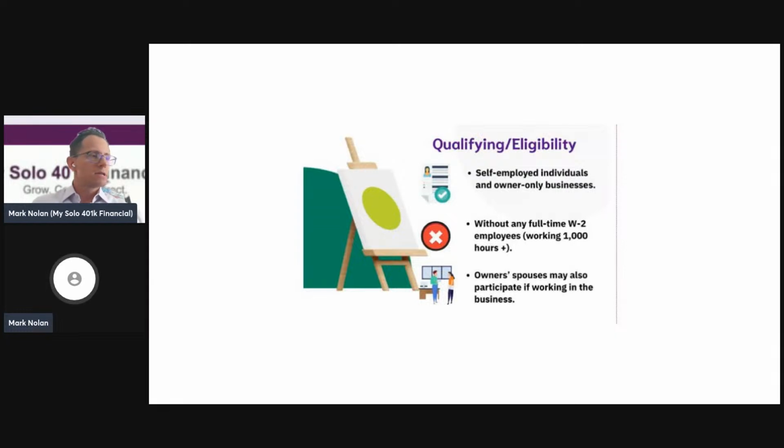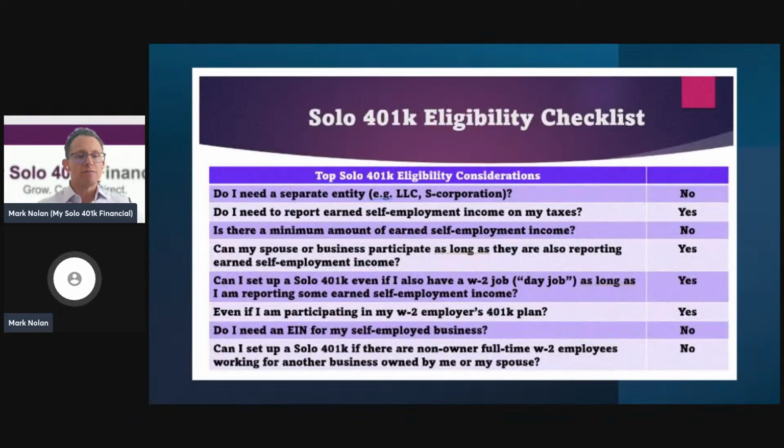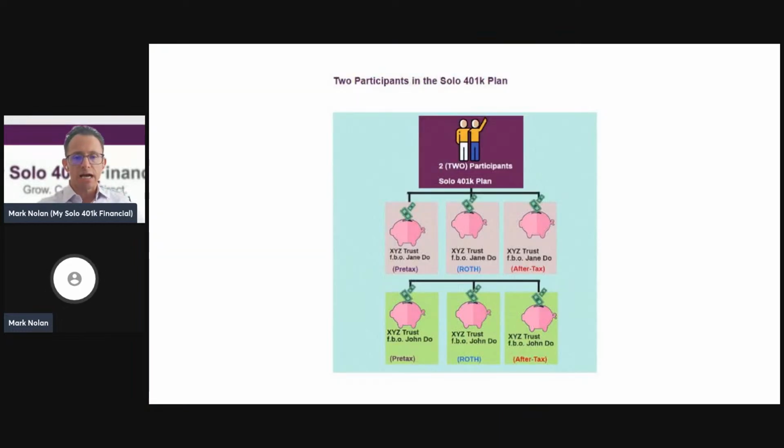So your spouse can also participate in the plan. He or she doesn't have to be an owner in the business, but he or she would have to work in the business in order to participate in the same solo 401k plan, because the solo 401k plan is sponsored by the self-employed business. So for example, here's a slide here where you would have two participants in the plan, let's say both spouses, because they're both working in the same self-employed business. Let's say it's an LLC, taxed as an S corporation, and they each get a W-2 through that self-employed business. So their contributions to the self-directed 401k plan would be based on their respective W-2 wages.